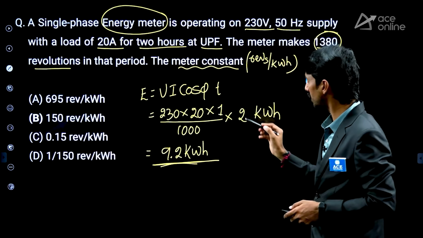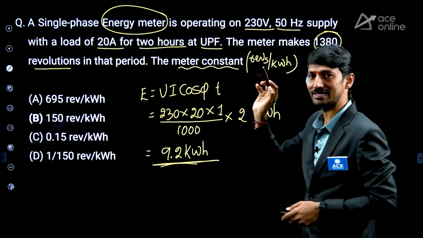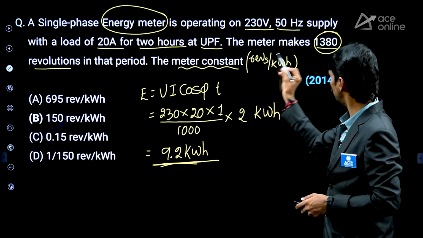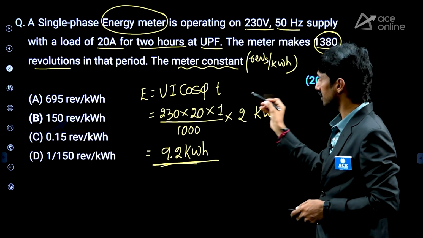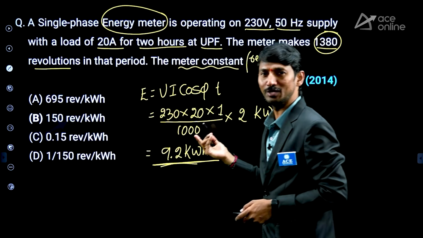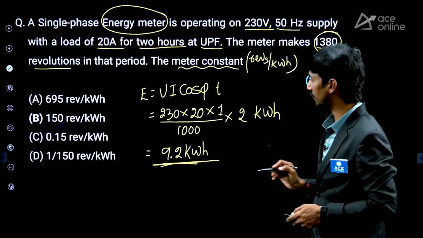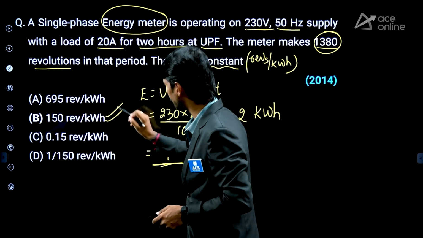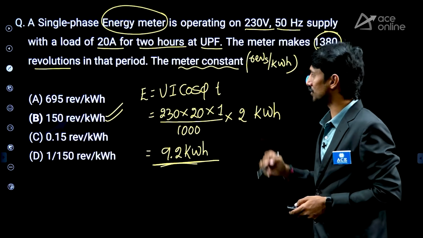What I told you, very simple. Whatever you require, stand with respect to the unit. Revolutions there, kWh, yes. Voltage, current, power factor, time. So simply kWh. So the answer will be 150. Yes, option B. Right? Next question.